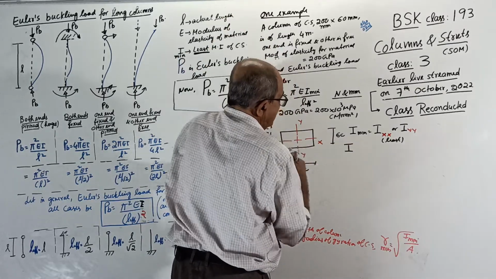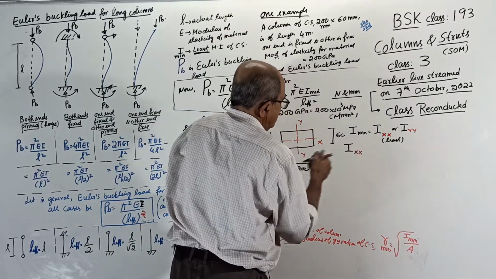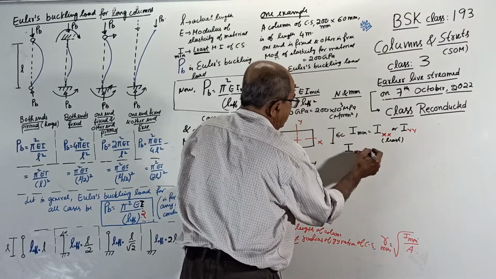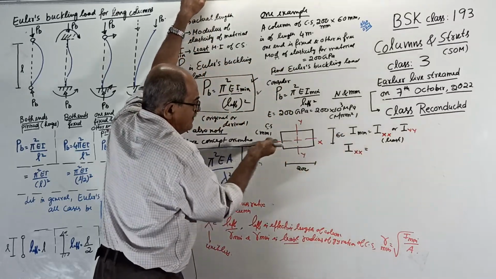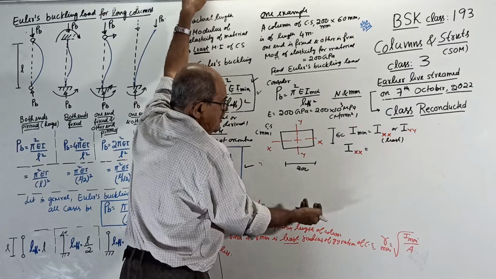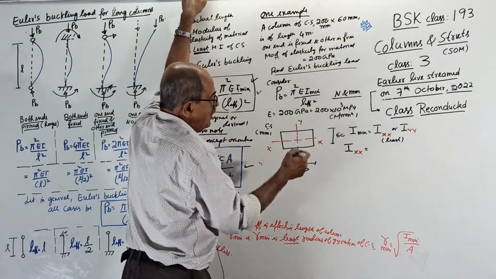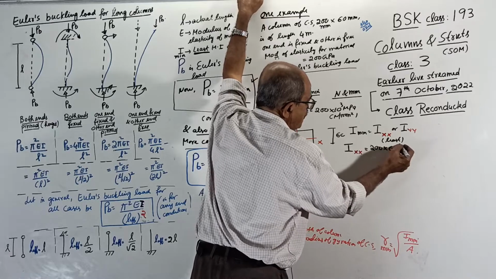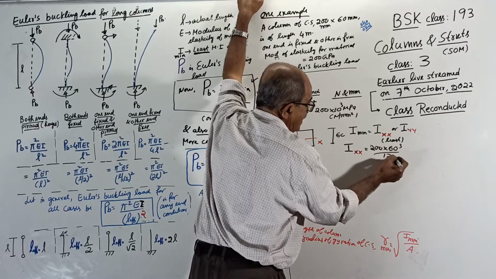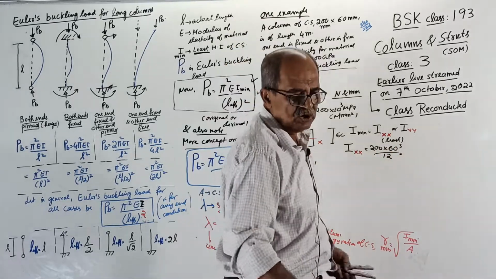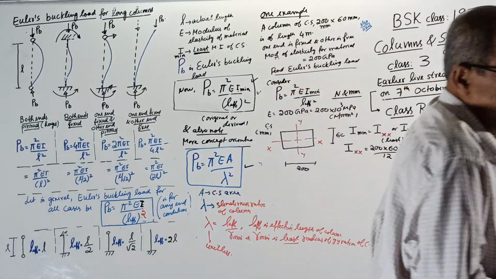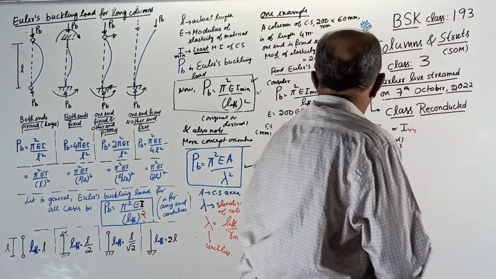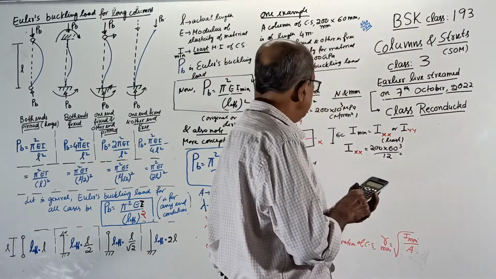I about XX equals, for a rectangle, if you want I about this axis, it is parallel side into perpendicular side cube by 12. It is 200 into 60 cube divided by 12. Somebody may comment, but he does not know which is least. I know it, but this is a systematic solution. I will explain later which is the least.